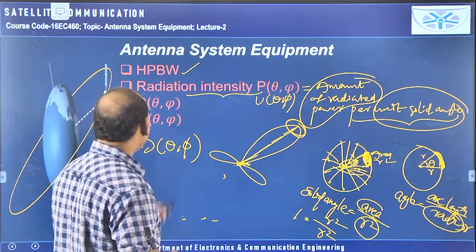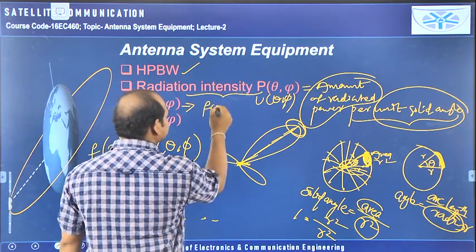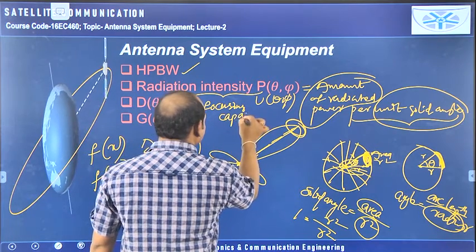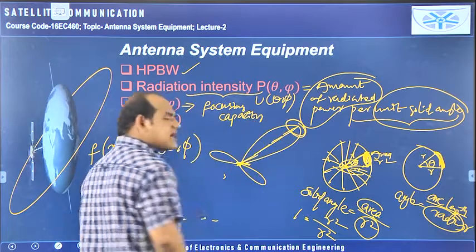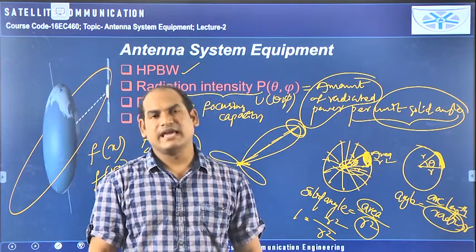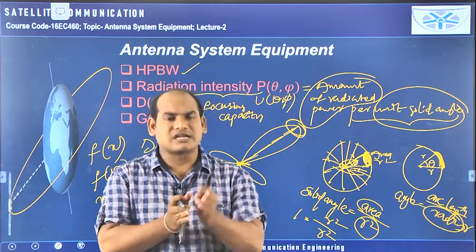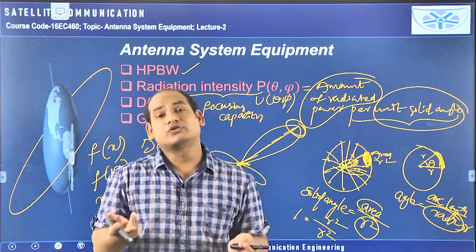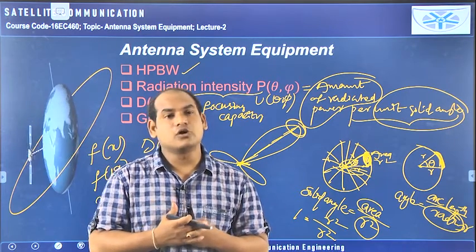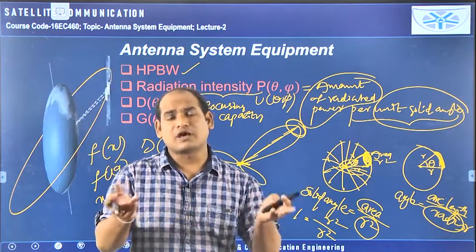Now we will see what is directivity. Actually this directivity is related to the focusing capacity. Why should I have more focusing capacity? It depends upon the application. In my application I want only point to point communication, only from one user to another user. I do not need to communicate to a large region, to all the people available in India.